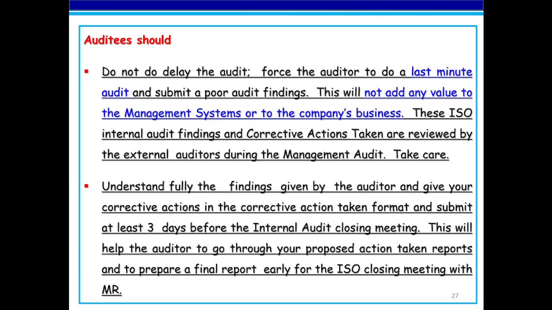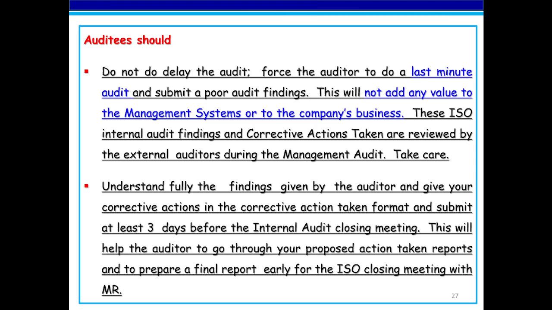Auditee should not delay the audit and force the auditor to do a last-minute audit and submit a poor audit finding. This will not add any value to the management system or to the company's business. These ISO internal audit findings and corrective actions taken are reviewed by the external auditors during the management audit, so take care.